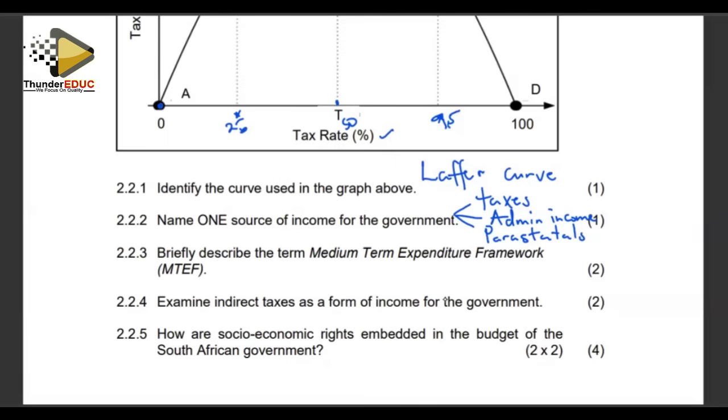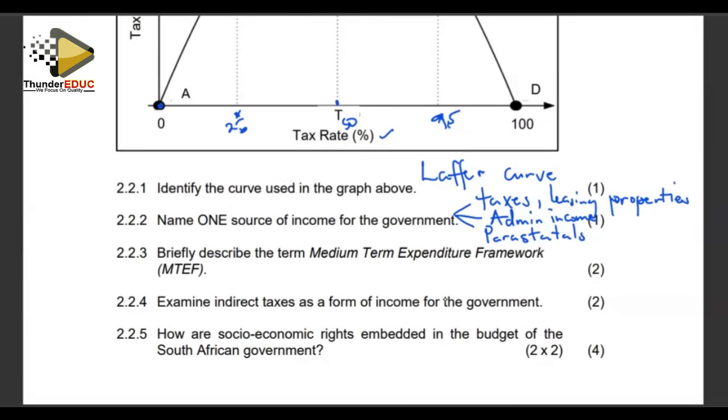And also you can look at leasing government properties. The government can lease its own properties like buildings to private businesses, and those private businesses are supposed to pay for the usage of those properties. So those are some of the ways that the government can get its money.